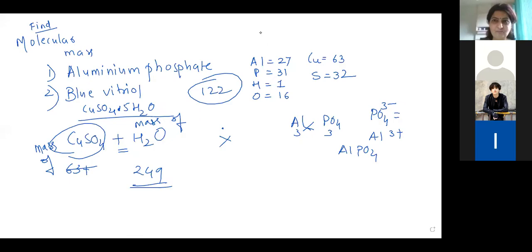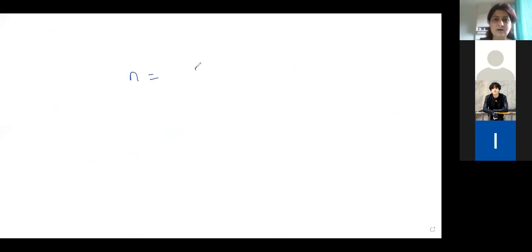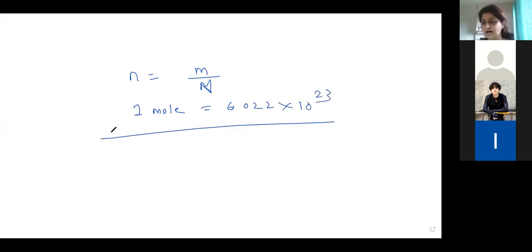The formula of the mole: the number of moles is equal to mass in grams upon molar mass, and 1 mole is equal to 6.022 into 10^23. There are best numericals on this. So try to finish off as much as you can, otherwise I'll explain on Sunday.